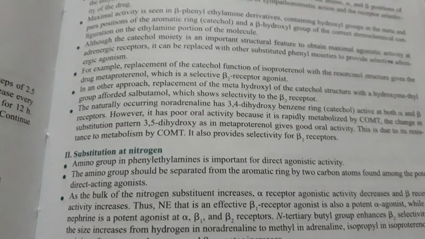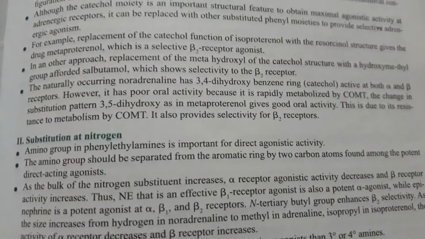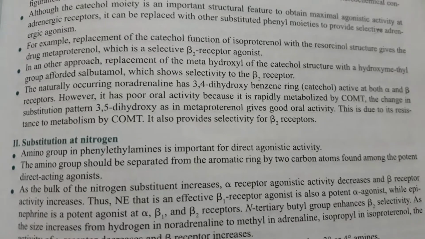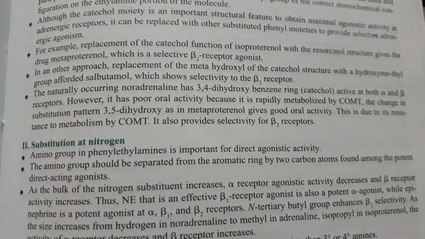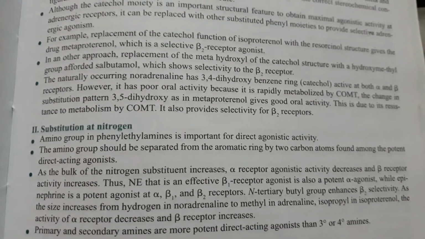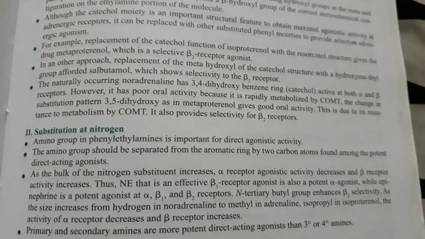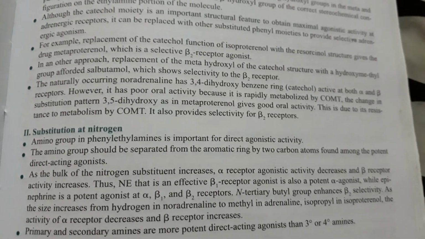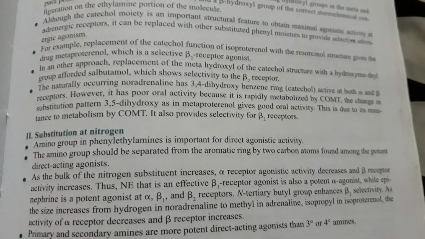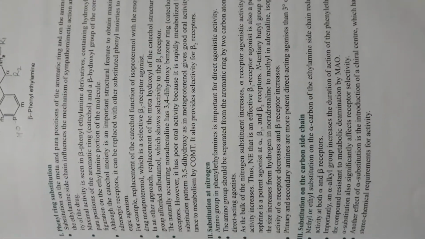Number two, the amino group should be separated from the aromatic ring by 2 carbon atoms to be among the potent direct-acting agonists. Okay. Next, primary and secondary amines are more potent direct-acting agonists than tertiary and quaternary amines.